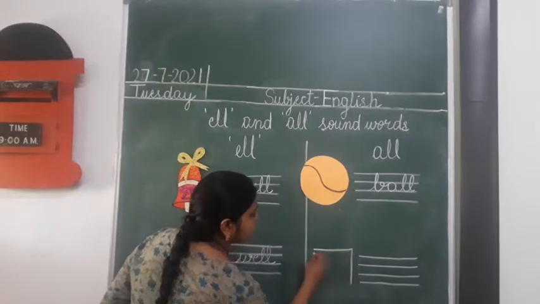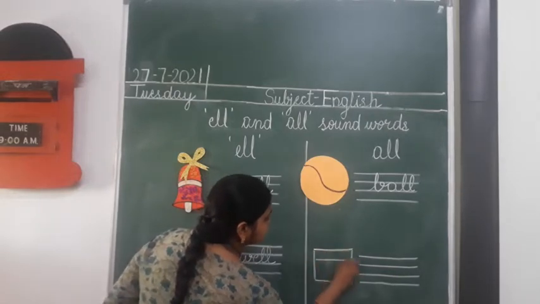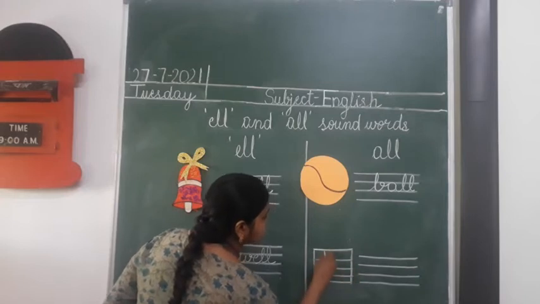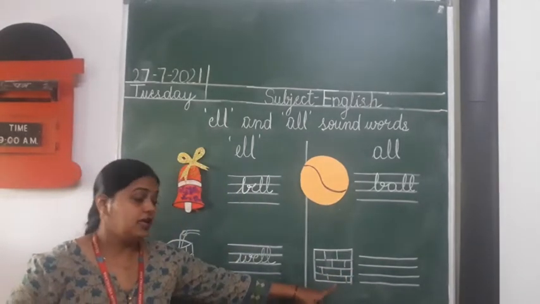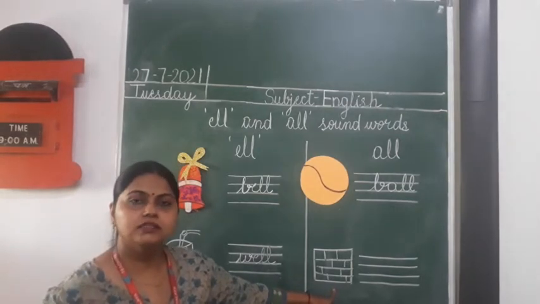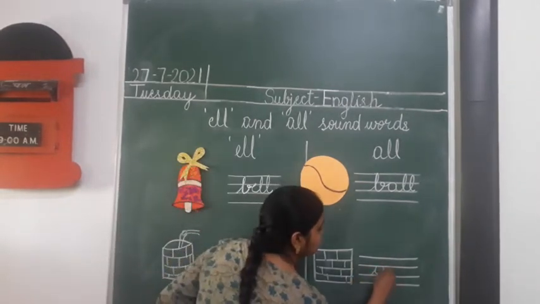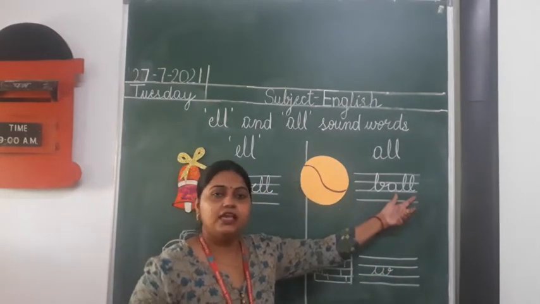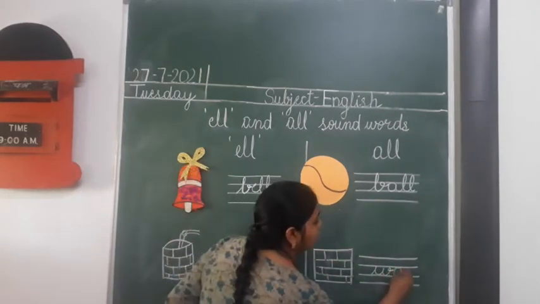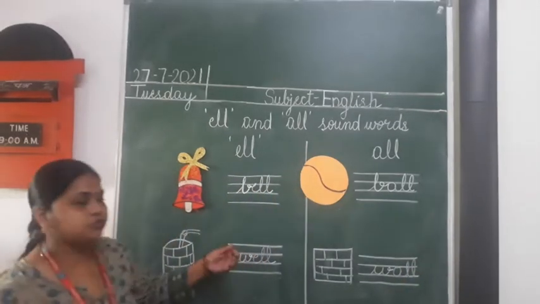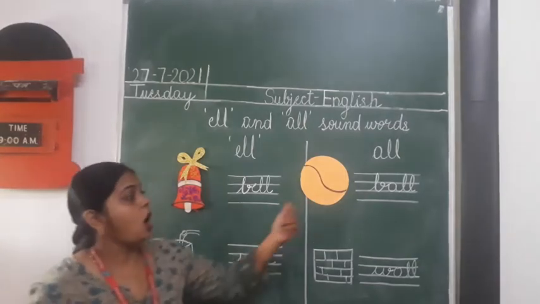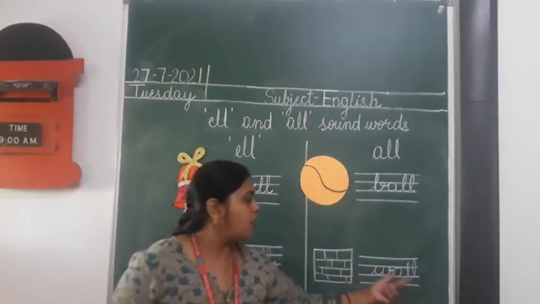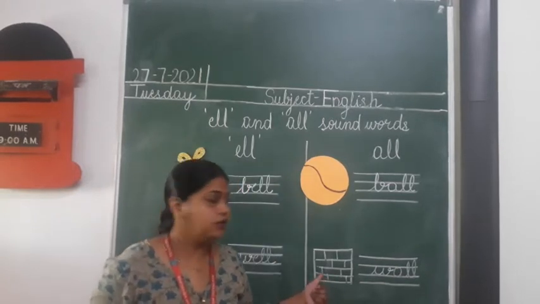Next. Tell me, what is this? Wall. Wall means diwar. Again the beginning sound is W. Same, W. And the next is A-double-L, wall. Now understood the difference? L, bell. All, ball. All, wall. Okay.